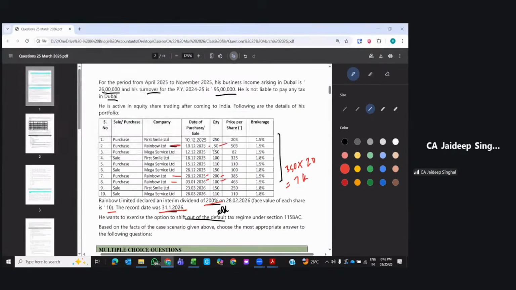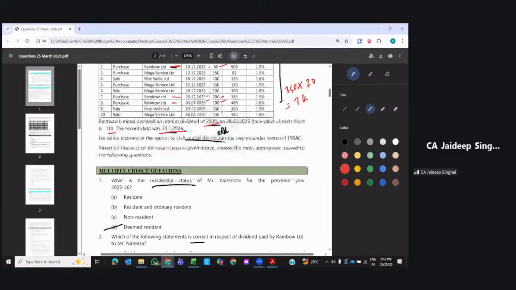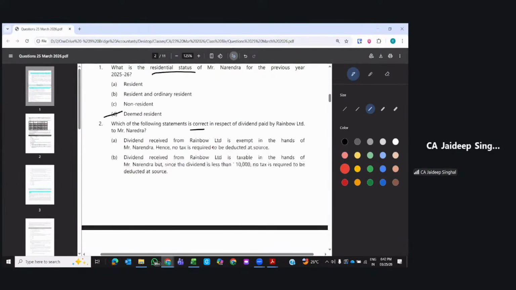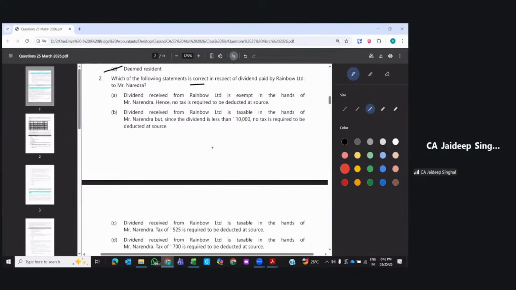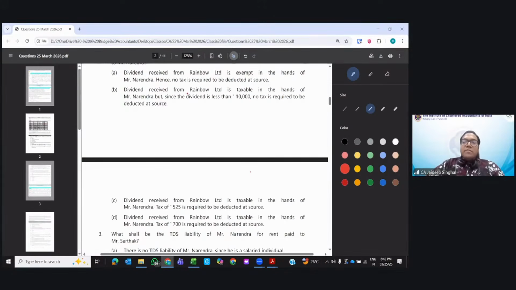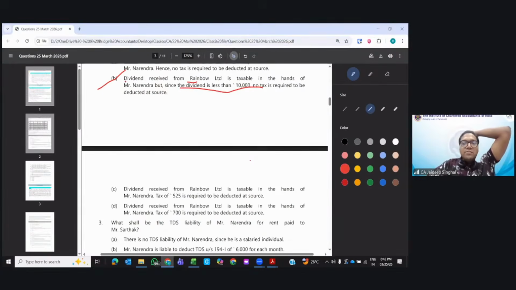But will the TDS provisions apply for dividend? Everyone, yes or no? Will the TDS provisions apply on this dividend? The dividend is less than 10,000. Not applicable. TDS is not applicable. Clear? Dividend received from Rainbow is taxable, but since the dividend is less than 10K, no tax is required to be deducted at source.